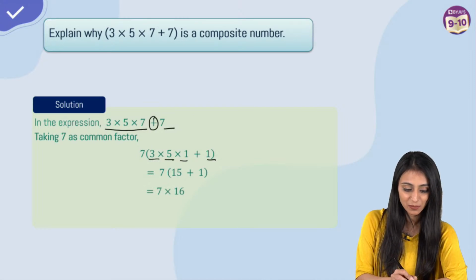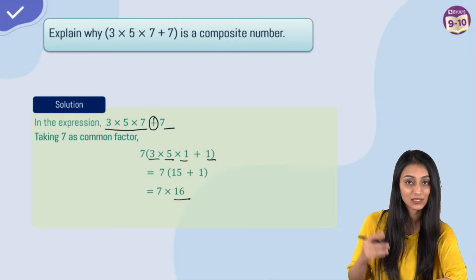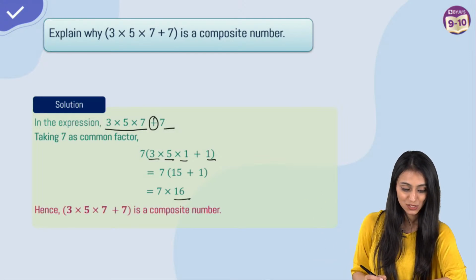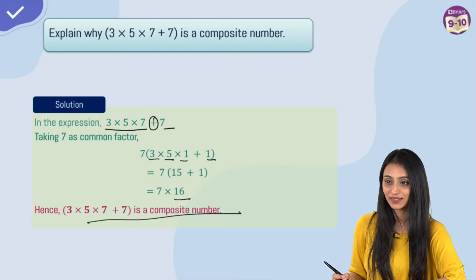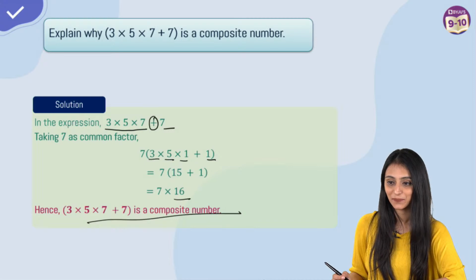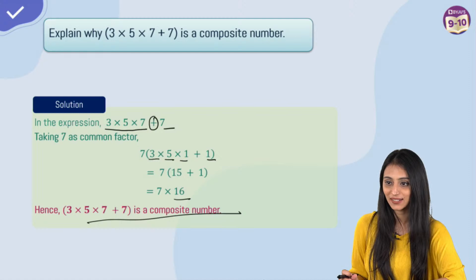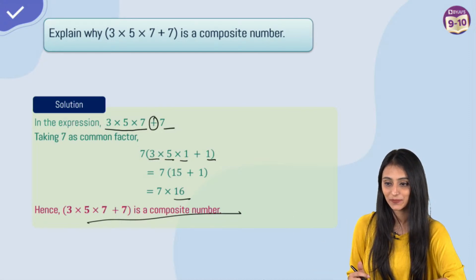So here we have 15 plus 1, 7 times 16, and they are product of primes also, right? 16, if you split this up, 2 times 2 times 2 times 2, yes, product. So this is a composite number. It has got more than 2 factors, right? Absolutely, yes. Can be expressed as a product of primes also, right? 16, if you split it up, could be written that way.